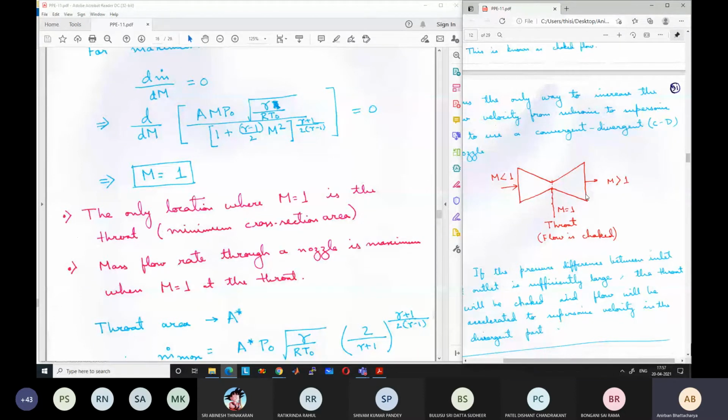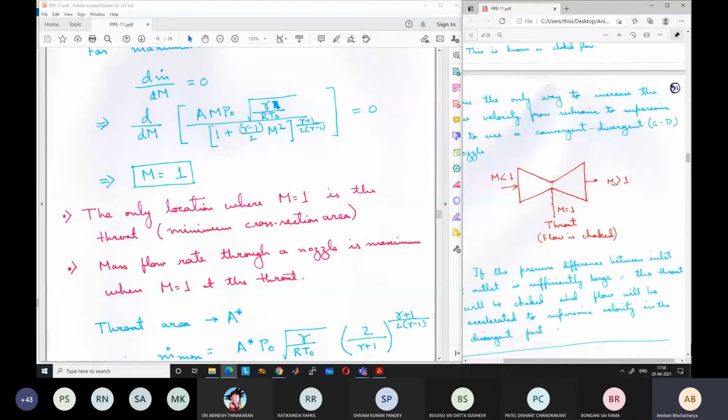At that point what happens? The velocity does not decrease further in the diverging section, but keeps on increasing. It acts like a nozzle in the divergent section also, and the velocity keeps on increasing, and ultimately we get supersonic flow from the other side. We will discuss this in much more detail in a few minutes in today's class itself.